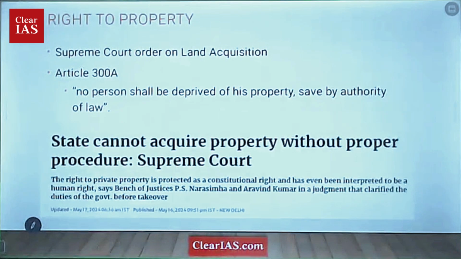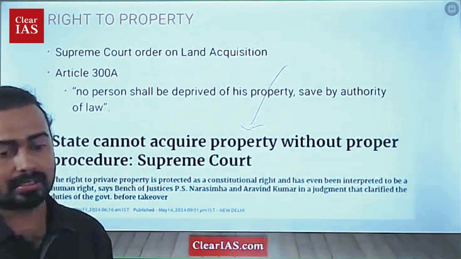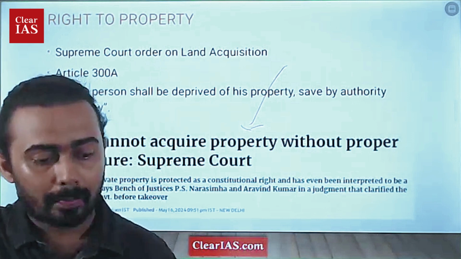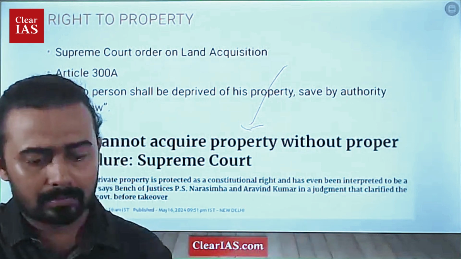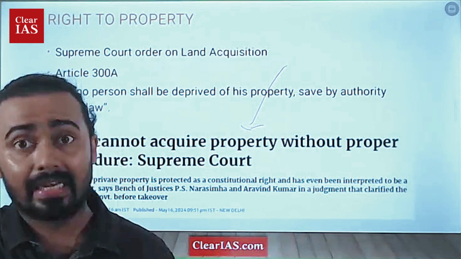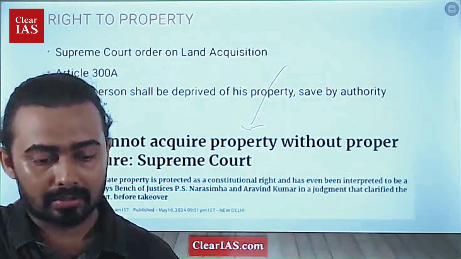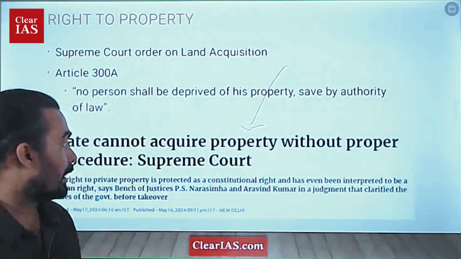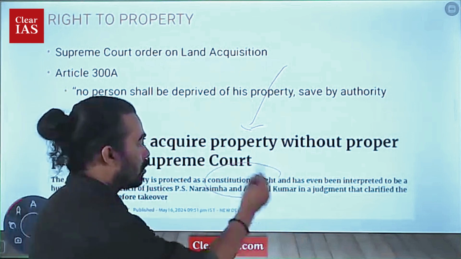So what actually happened was that you have the use article here. So what is the use here? It actually says that the state cannot acquire property without proper procedure. That is what the Supreme Court said in this particular judgment. The Supreme Court definitely reiterated this on private property, land and acquisition. The Supreme Court said that this right to property is actually a constitutional right.